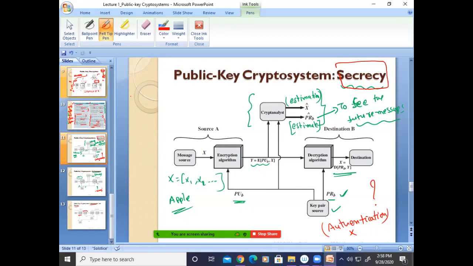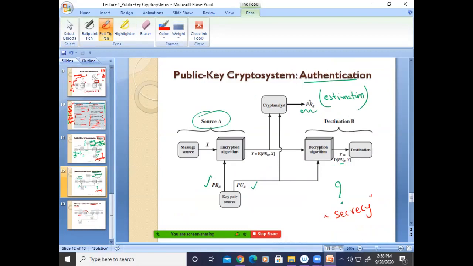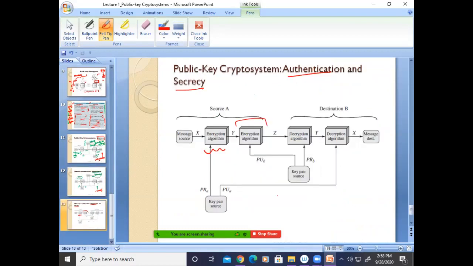So by saying that, if the secrecy is there, authentication will not be possible. If the authentication is there, secrecy is not possible. By combining these, we can have authentication as well as secrecy, but the complexity will increase because we have to perform the operation 4 times.